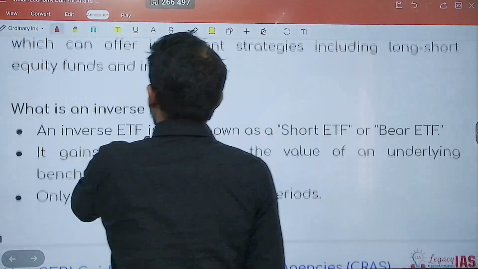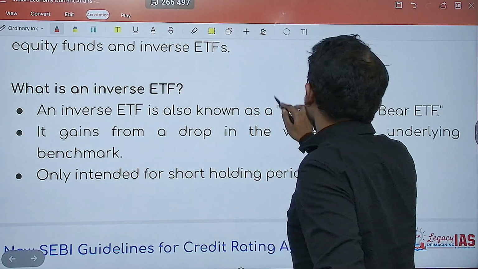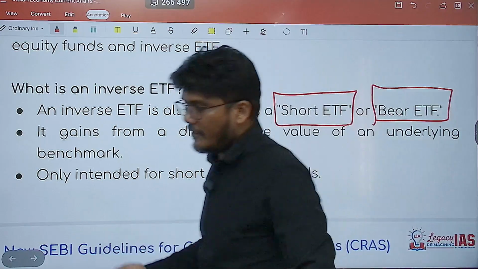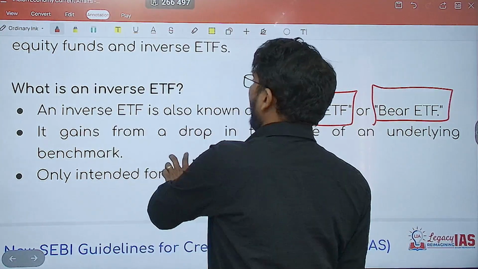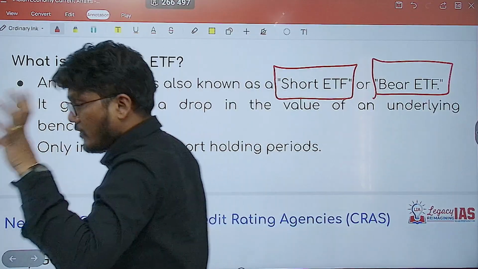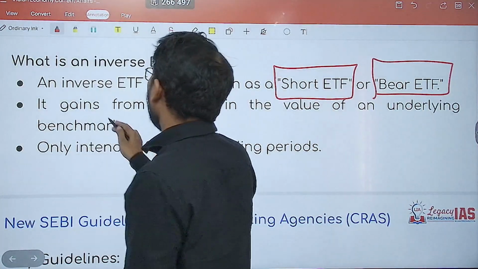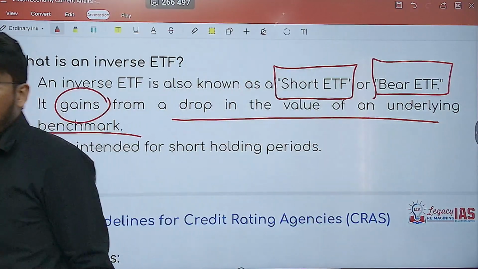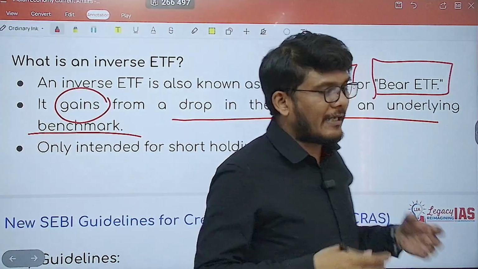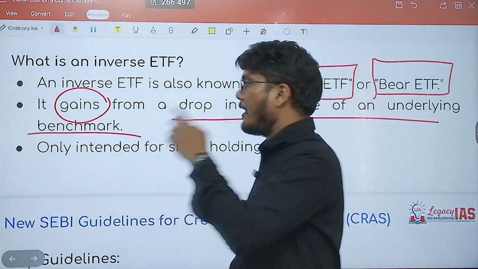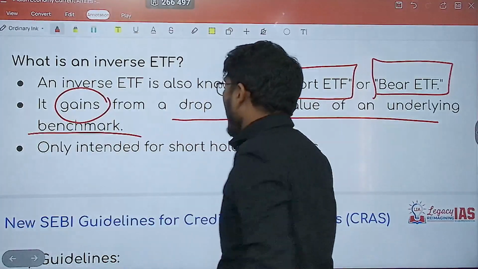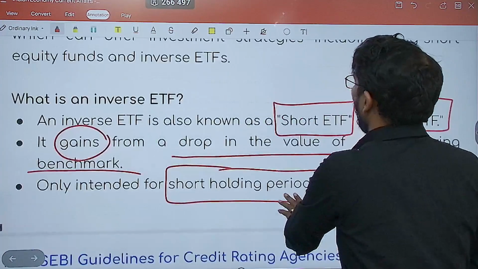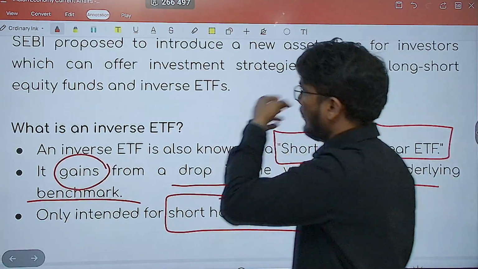Now in reverse, what happens is, which is also known as short ETF or bear ETF, because it benefits you when you short sell it or when the market is bearish. So what is different in ETF? In reverse ETF, what happens is it gains from a drop in the value of the underlying benchmark. In ETF, you will gain with the increase in the underlying benchmark. Here you gain with the drop in the underlying benchmark. It is of course only intended for short holding periods and also known as short ETF.